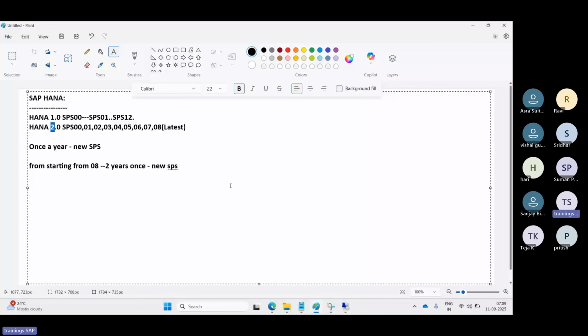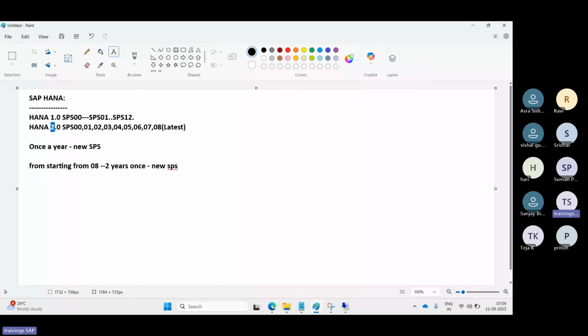So what is the difference between HANA 1.0 and 2.0? What is meant by HANA 1? 1 means, sir, one database, and 2 means two databases, right? Is it correct? Yes. HANA 1.0 is like an independent house concept.